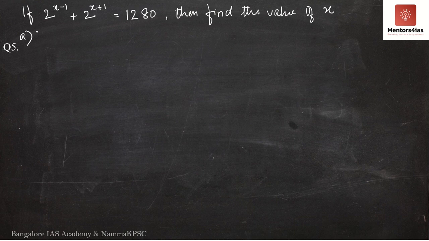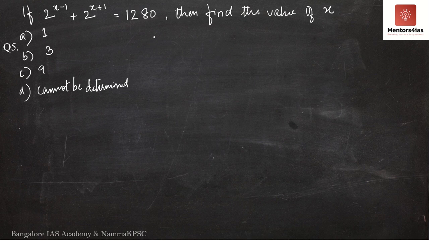So options are, option A says value of x is 1, option B says value of x is 3, option C says value of x is 9, option D as usual says cannot be determined.